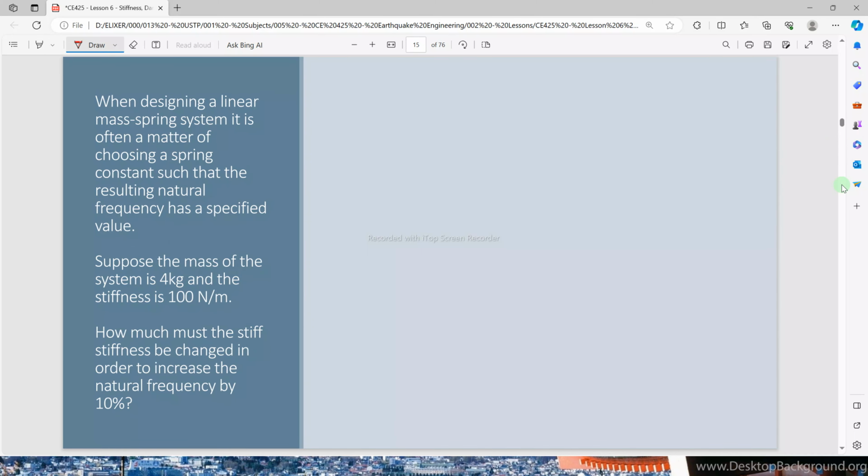When designing a linear mass spring system, it is often a matter of choosing a spring constant such that the resulting natural frequency is a specified value. Suppose the mass of the system is 4 kilograms and the stiffness is 100 newton per meter. How much must the stiffness be changed in order to increase the natural frequency by 10%?